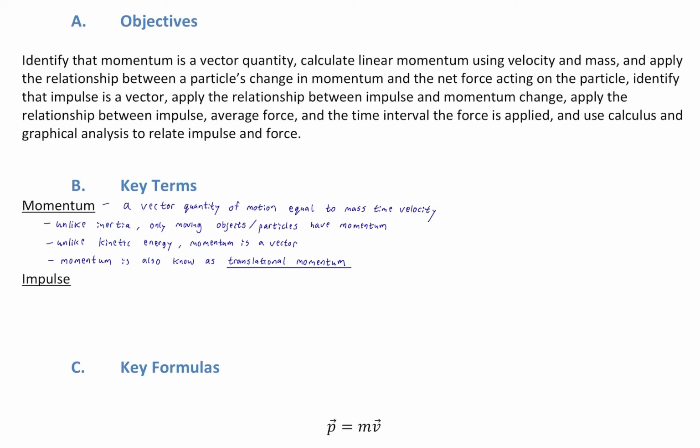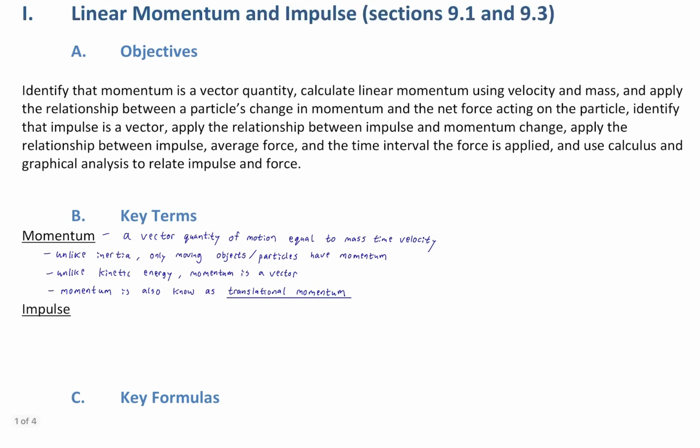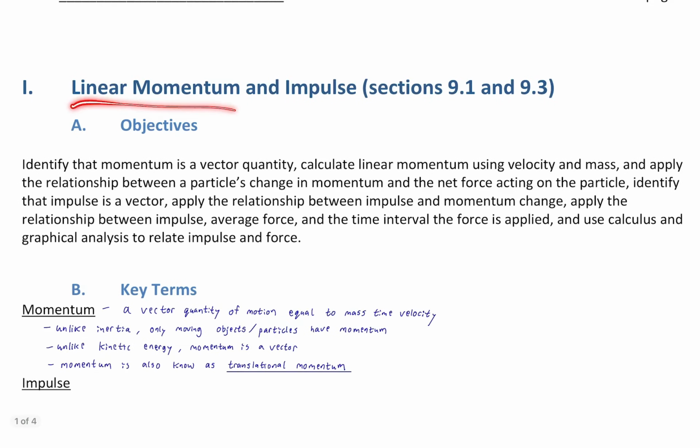And momentum is also known as translational momentum. So we see linear momentum, that refers to the fact that it's in a line. Translation refers to the fact that it's x, y, and z displacement. This is in contrast to something called angular displacement and angular momentum, which we'll talk about later. And when someone says momentum, they mean translational momentum, because they'll specify if it's the other type. So there we go. Linear momentum, plain momentum, or translational momentum, they all mean the same thing.